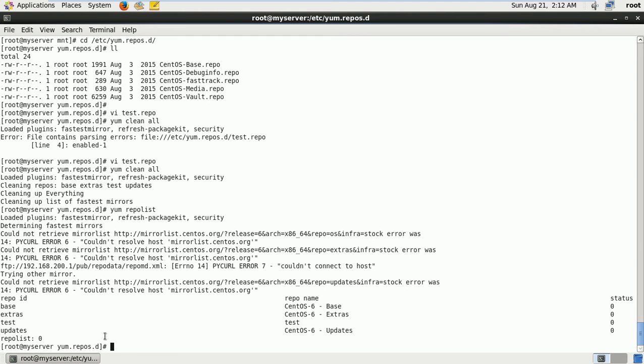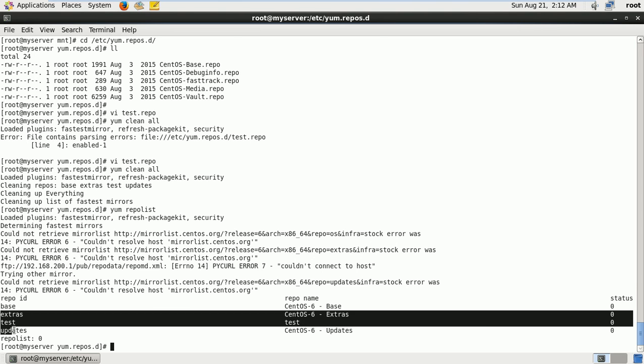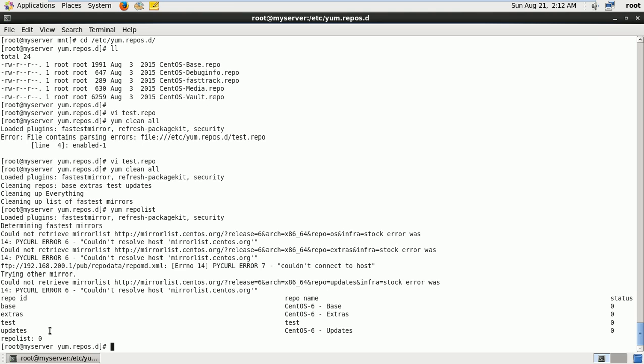You got some errors: could not find the mirror list, because this server is not connected to the internet. If it is connected to the internet, the base repositories, extras and updates are going to work. But right now my server is not connected to the internet.